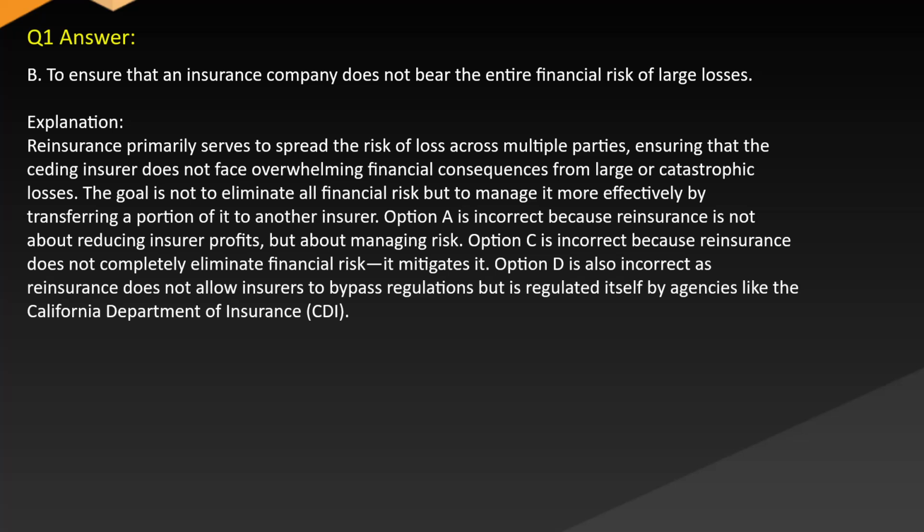it to another insurer. Option A is incorrect because reinsurance is not about reducing insurer profits, but about managing risk. Option C is incorrect because reinsurance does not completely eliminate financial risk. It mitigates it. Option D is also incorrect as reinsurance does not allow insurers to bypass regulations, but is regulated itself by agencies like the California Department of Insurance, CDI.